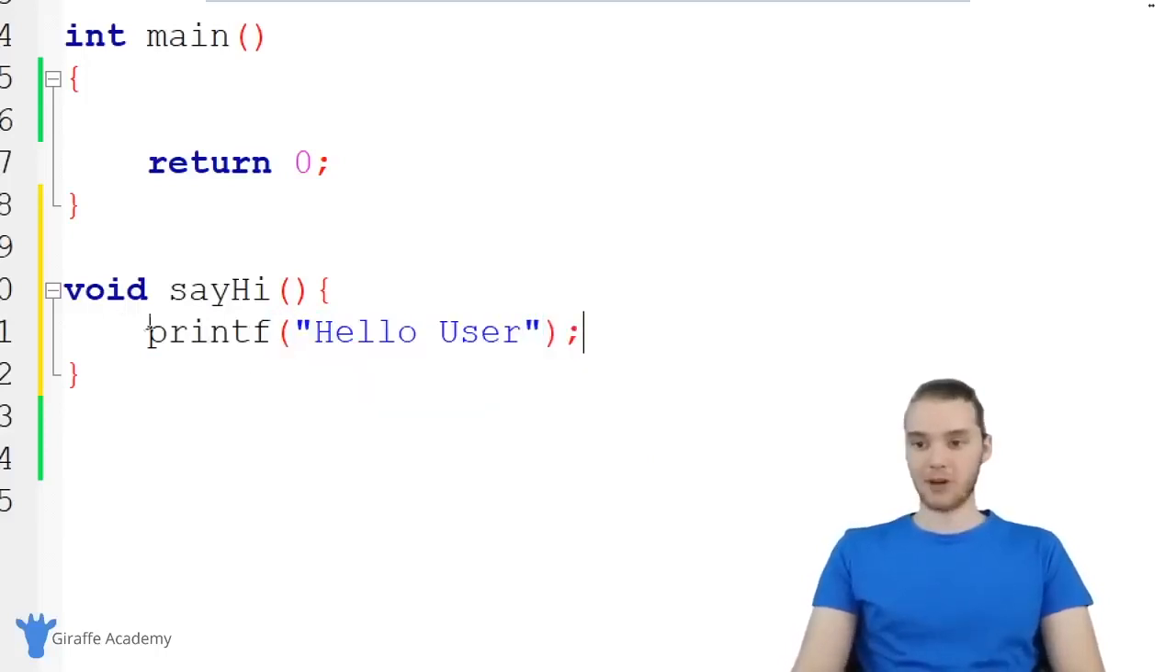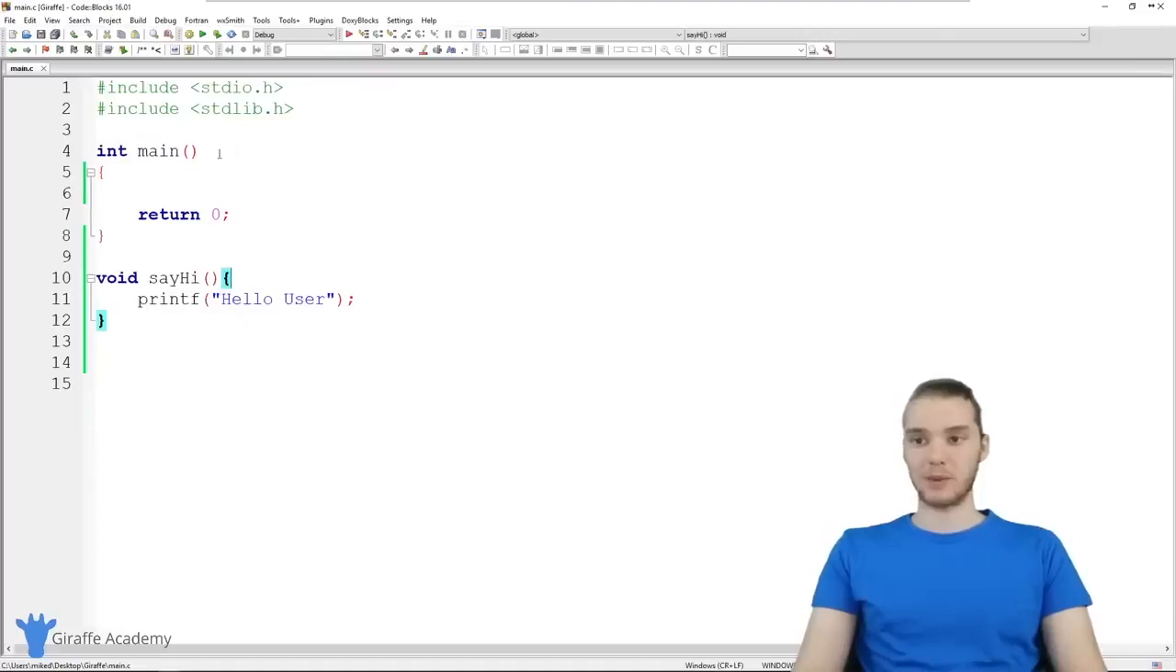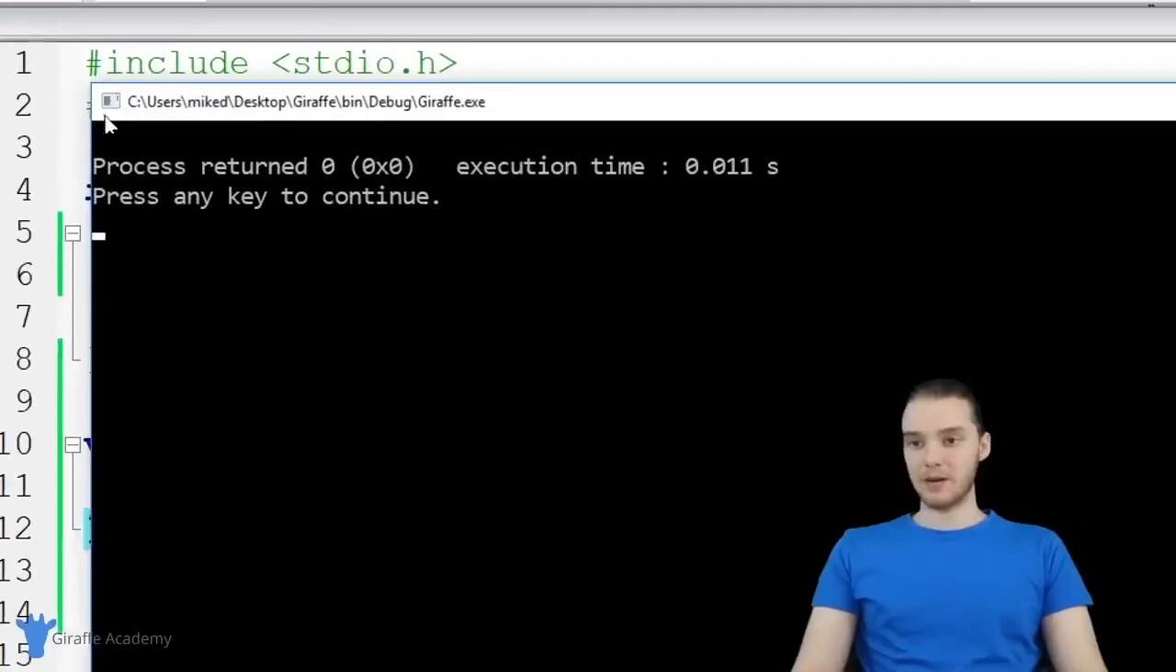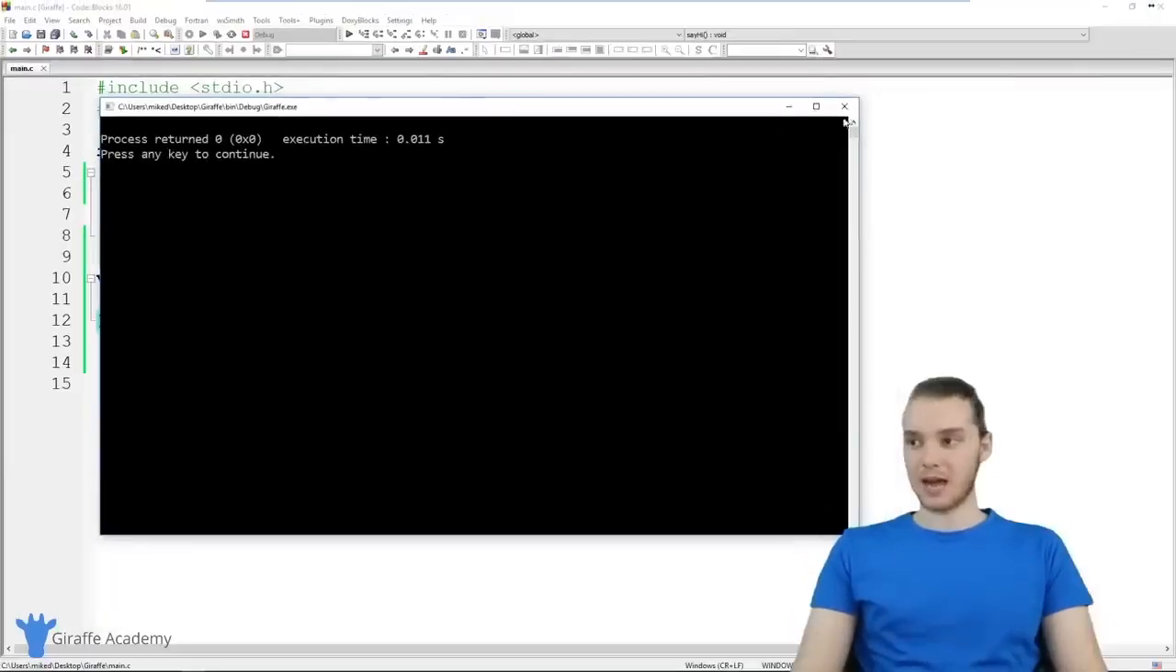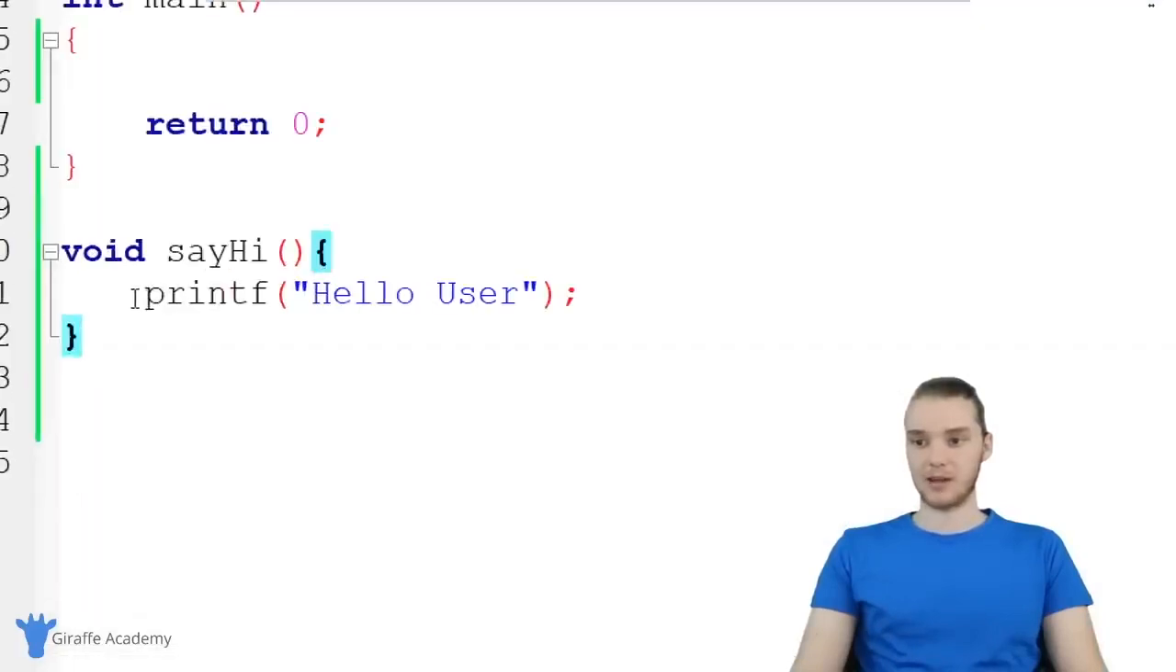So I've created my function. It's called say hi. And inside of this function, we're just printing out hello user. So now let's go ahead and run our program and see what happens. So I'm just going to build and run my program. But you'll see up here that hello user doesn't get printed out, right? In other words, I came down here, I said printf hello user, but this didn't get printed out.